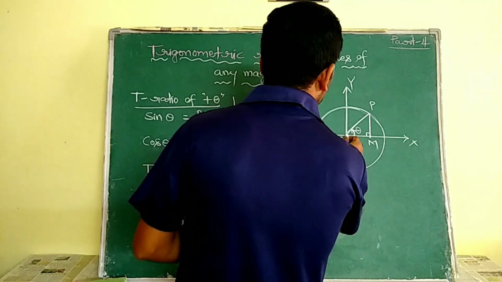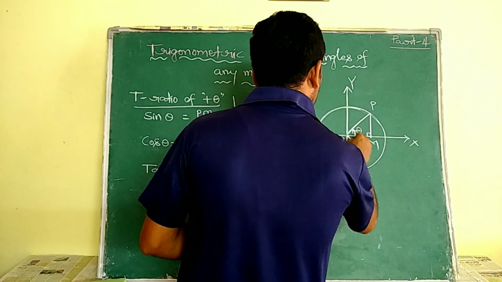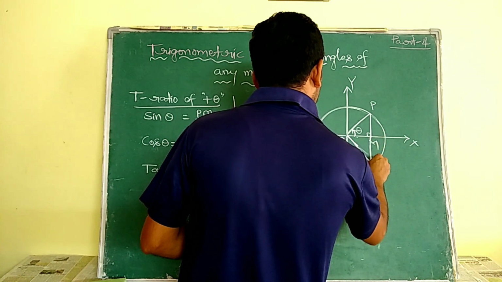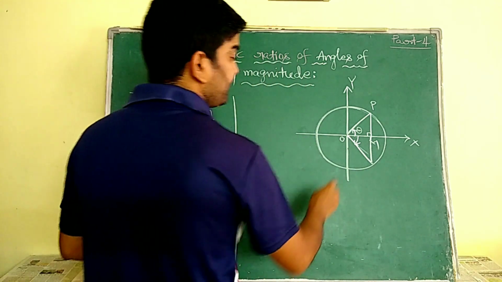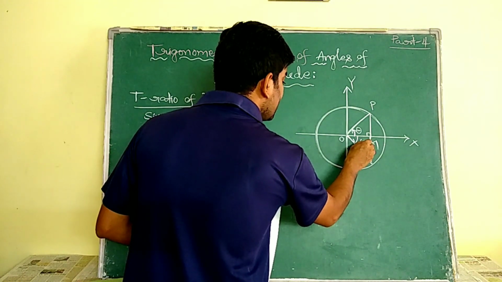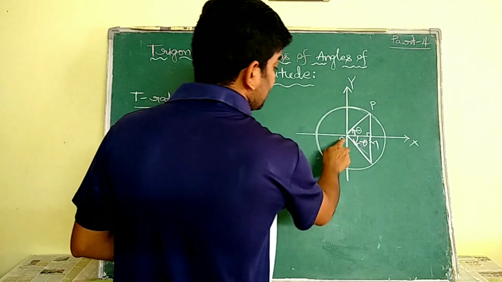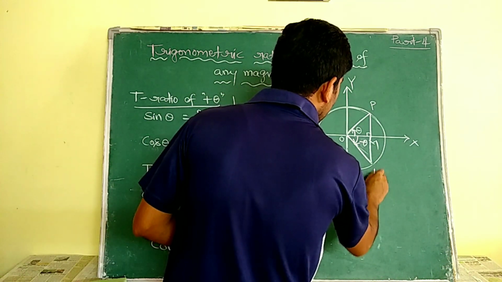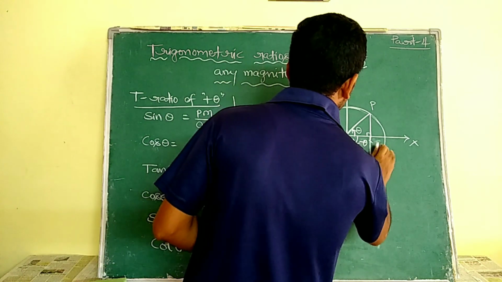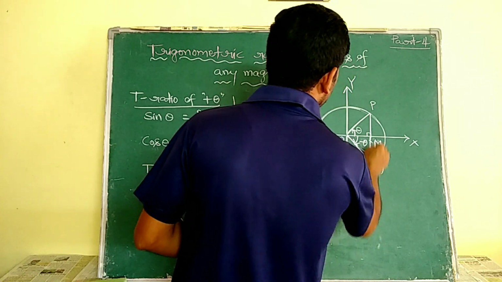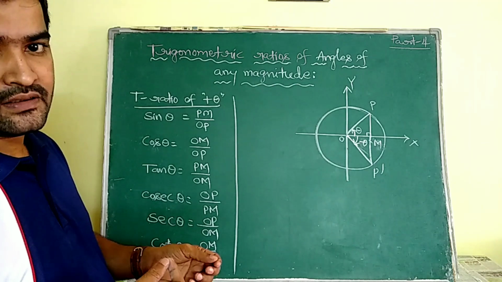Negative theta, as we already discussed: if the angle is measured counterclockwise, it is positive. If the angle is measured clockwise, it is negative. So that means it is minus theta. If the point is P, let us consider it as P dash. Here PM and P dash M have the same lengths, but regarding sign, it is different.